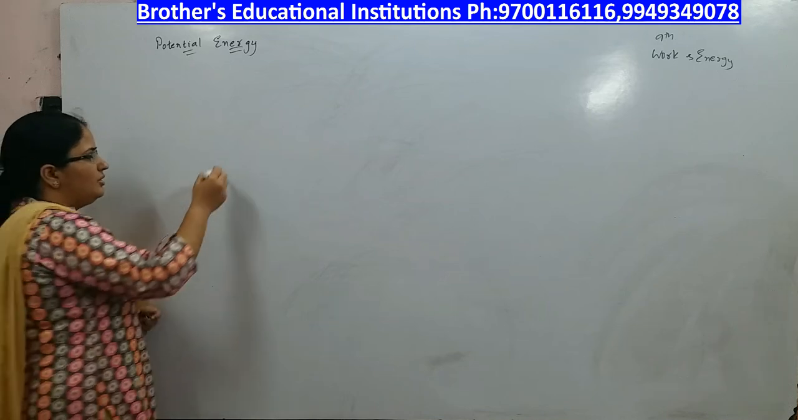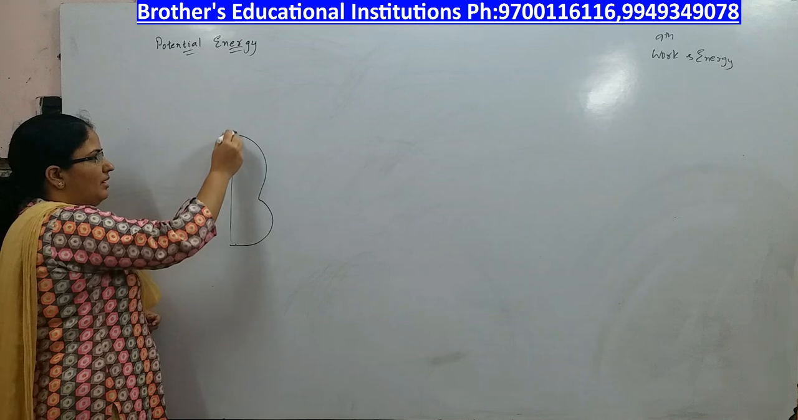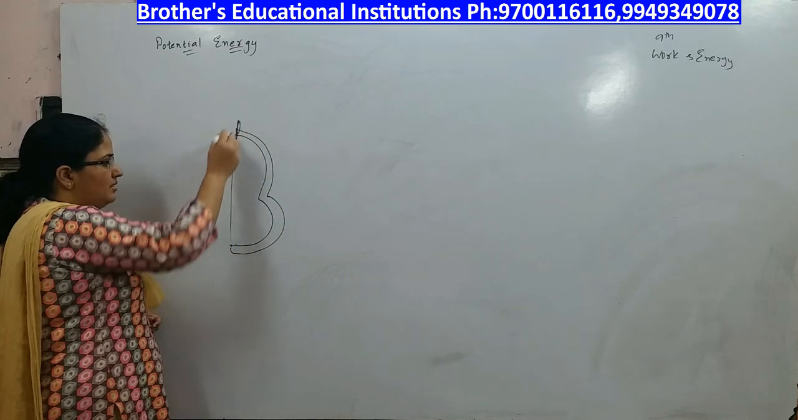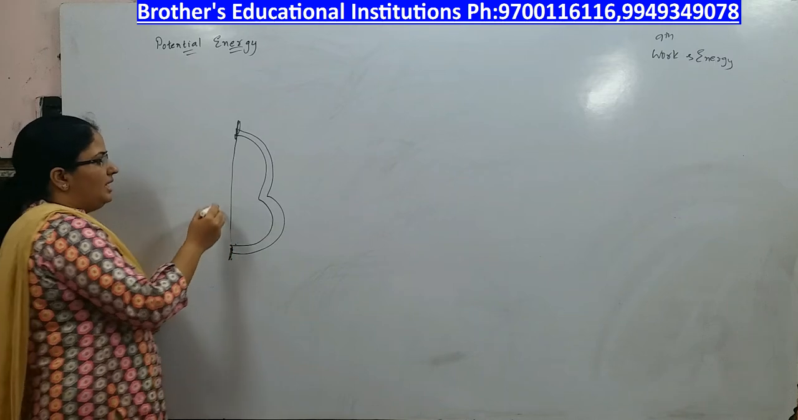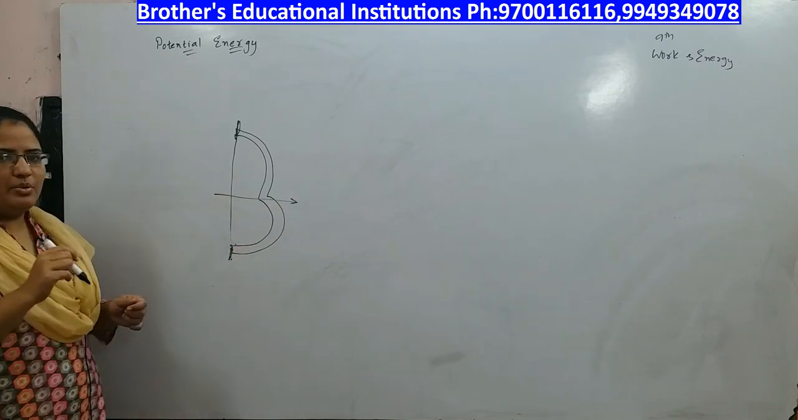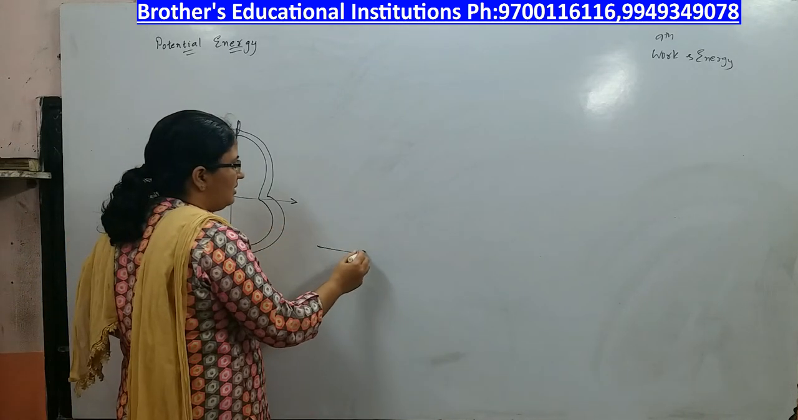Now for this you need to take a bow. Let us say this is the bow. Keep the arrow on the bow. Gently pull the arrow and release it. You will see that the arrow falls down.